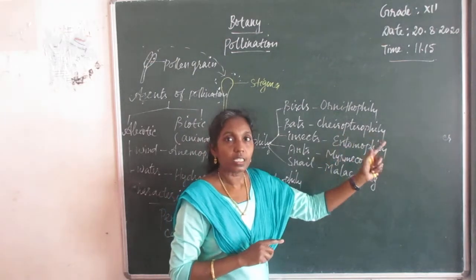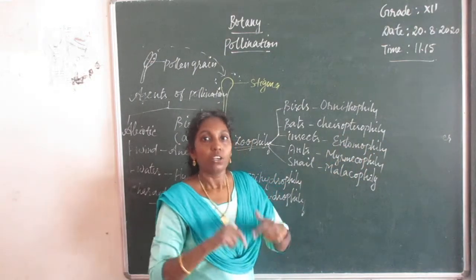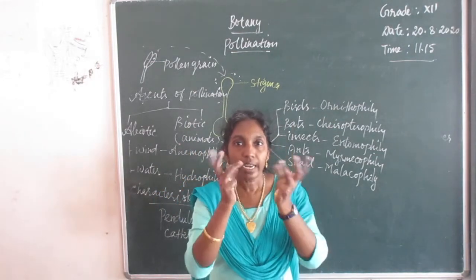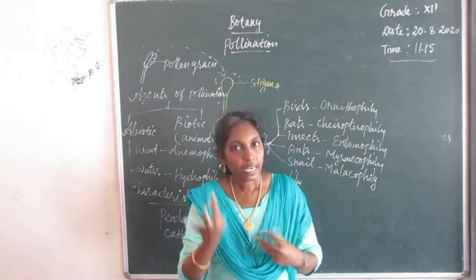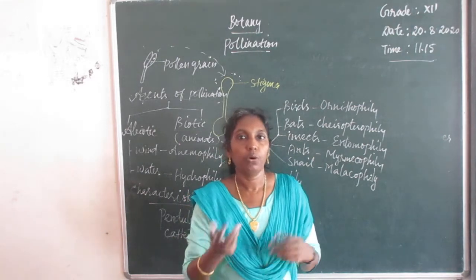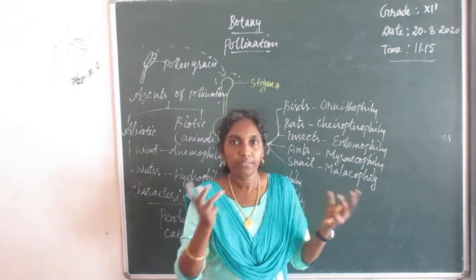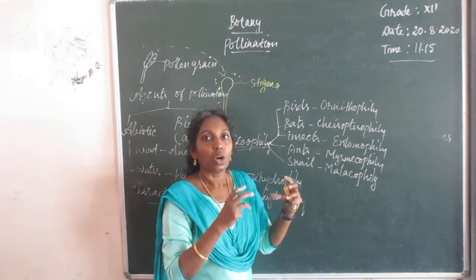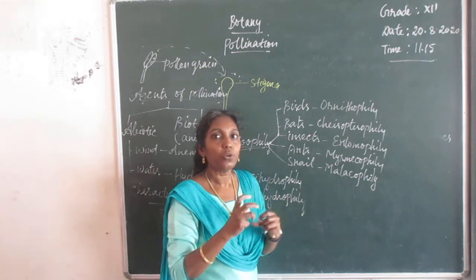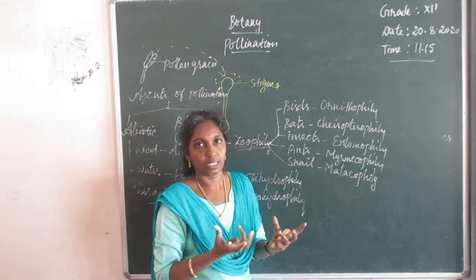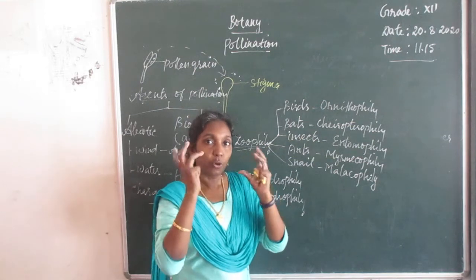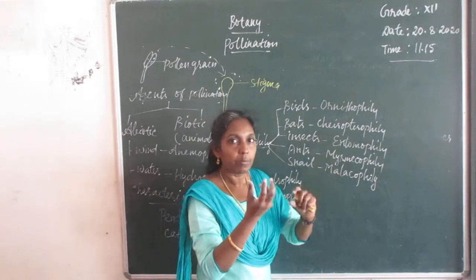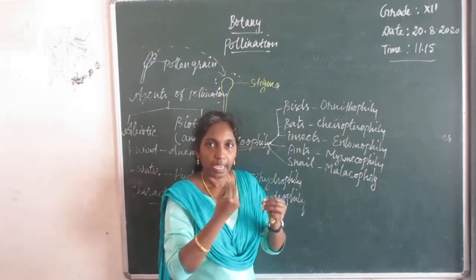Normally the flowers are large and brightly colored, like red, yellow, blue, orange, different colors. These ornithophilous flowers produce a lot of nectar. They are scentless but produce an abundance of nectar.